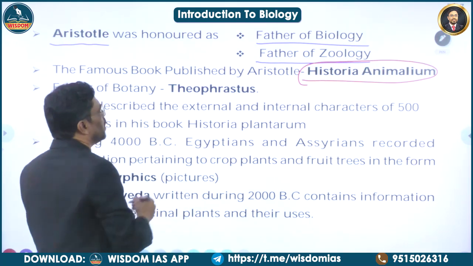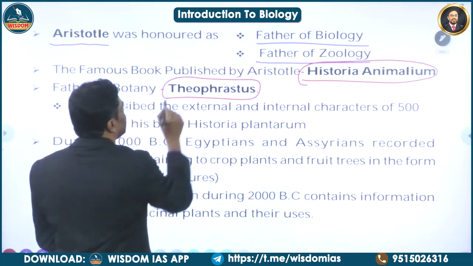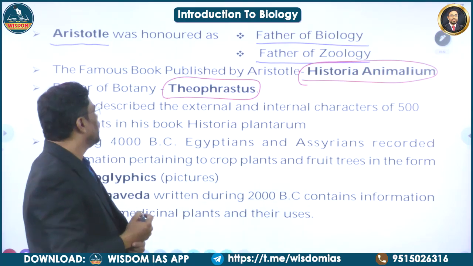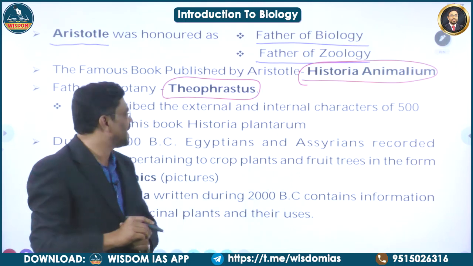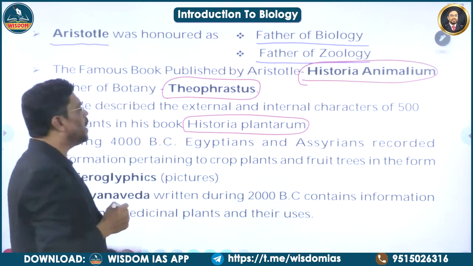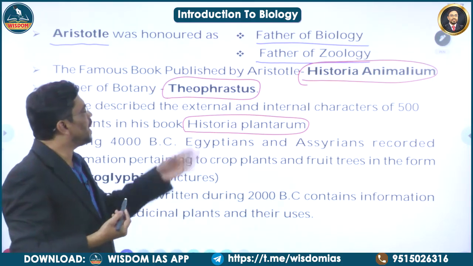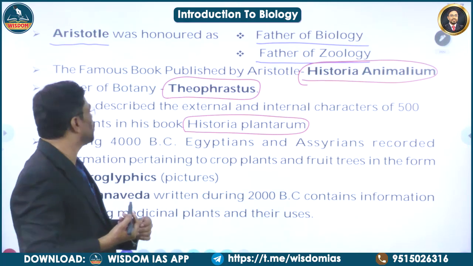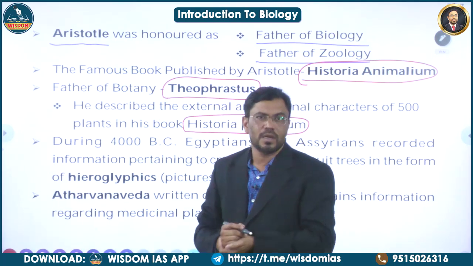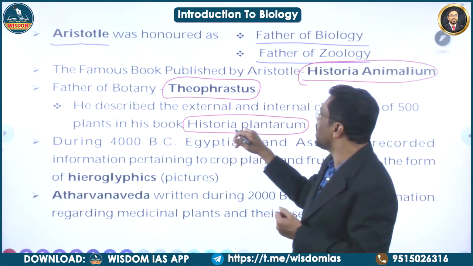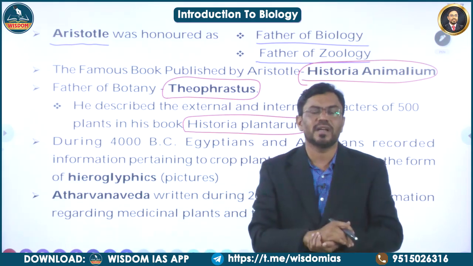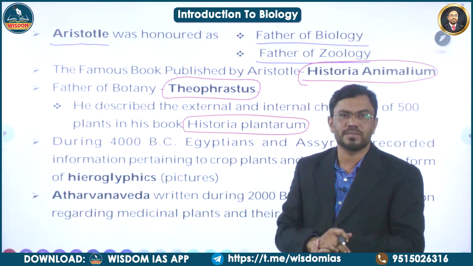Historia Animalium. So another scientist called Theophrastus. This Theophrastus is honored as father of botany. He wrote a book called Historia Plantarum. In this Historia Plantarum, he described the external and internal characteristic features of nearly 500 plants. So, father of botany is Theophrastus. The book written by Theophrastus is Historia Plantarum. In his book, he explained the external and internal characteristic features of nearly 500 plants. You have to remember here.